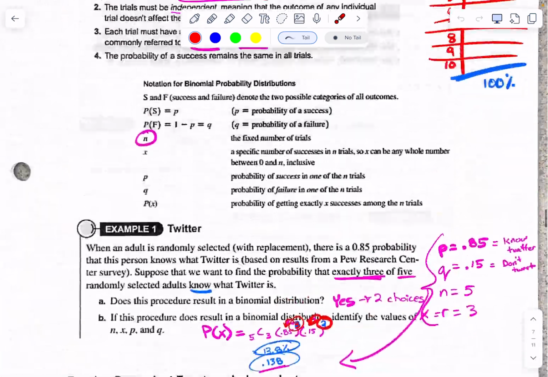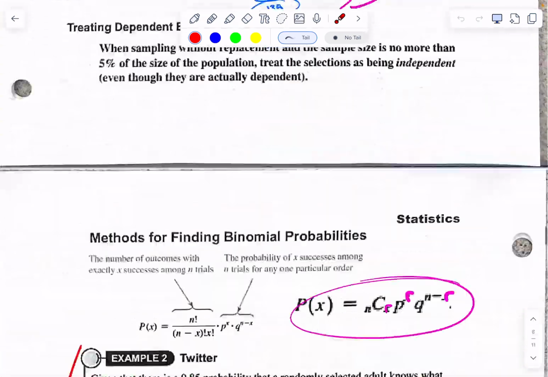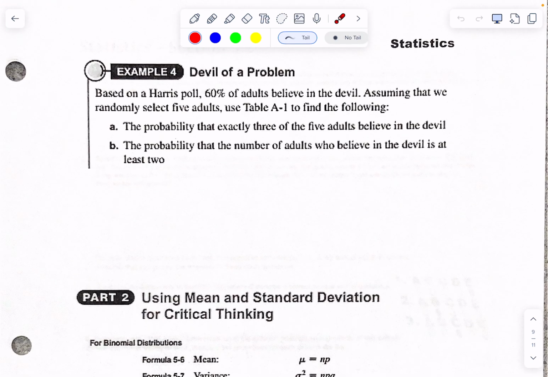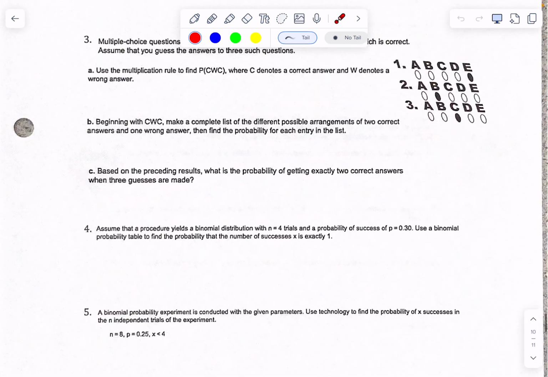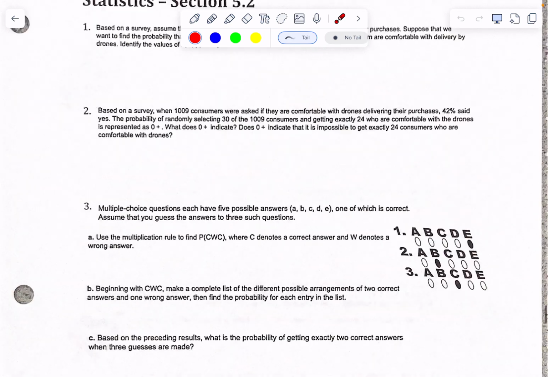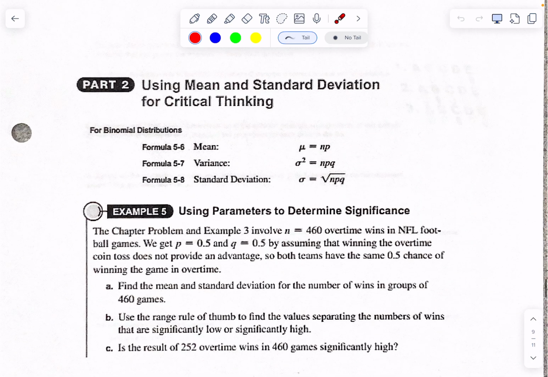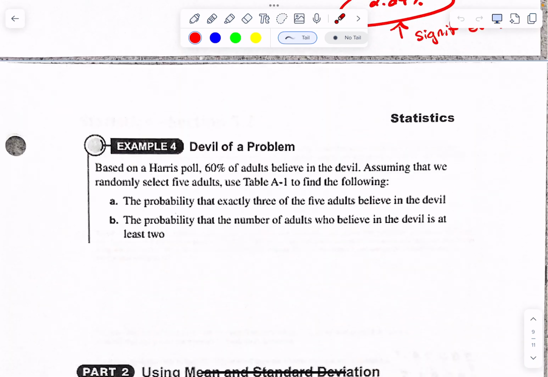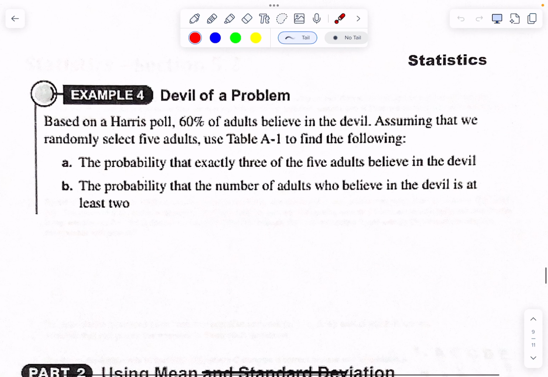We are in the second half of 5-2 notes. We're going to get done with these notes today. Here's what we're going to do, folks. We're going to go through example 4, and then we're going to do number 3 on your homework together. And then we're going to come up and do part 2. So, example 4, number 3, then come back to part 2. So kind of 3 problems-ish, but there's some A's and B's. Example 4, devil of a problem.